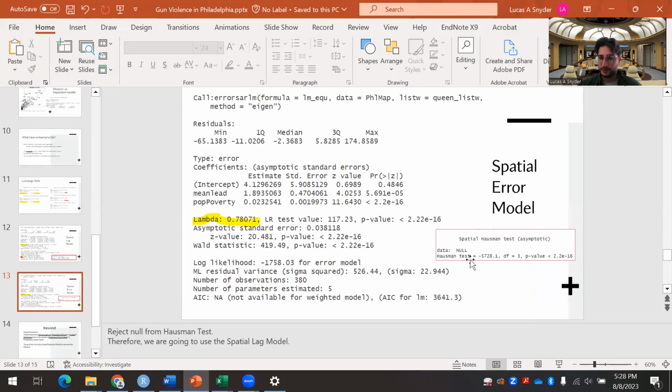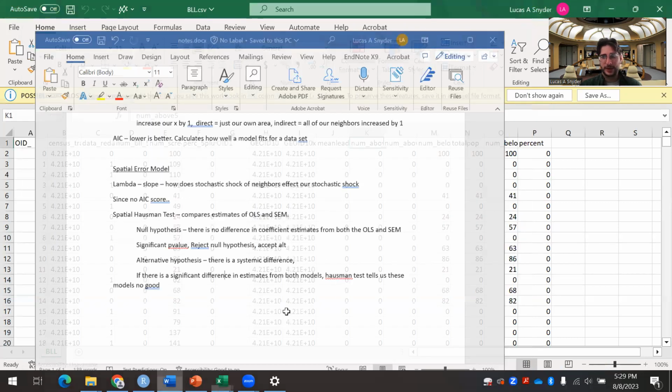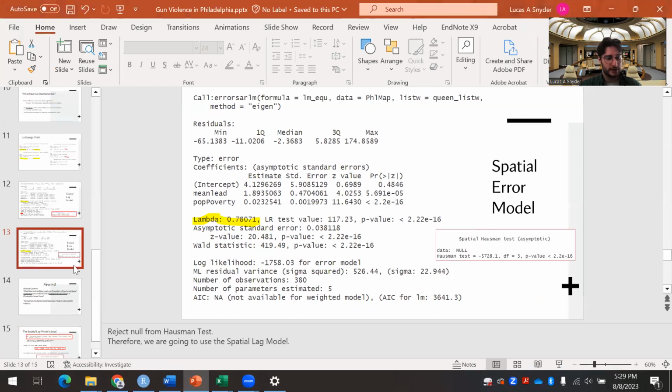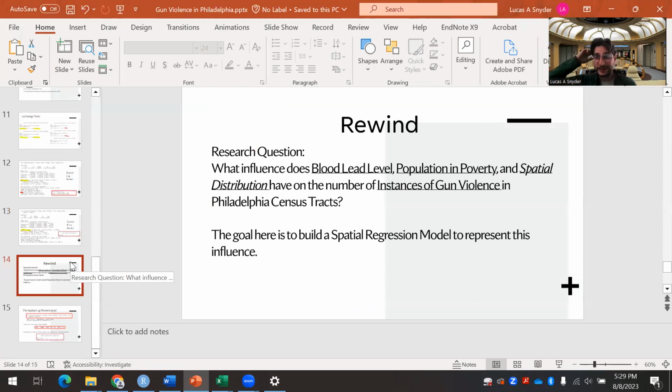We are getting a significant value here, meaning we are going to reject the null because there's a significant p-value. The alternative hypothesis says there is a systemic difference in those coefficient estimates. So that gives us the direction that that model probably isn't that good. That's all right, because good thing we have the lag model to work with. And I think that's the one we're going to be doing.